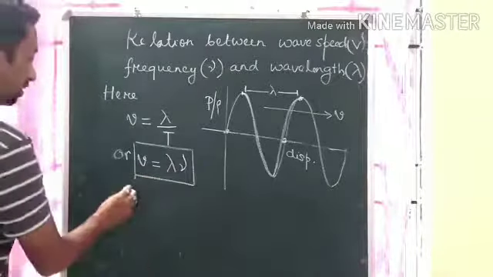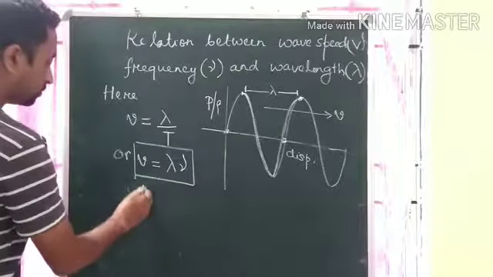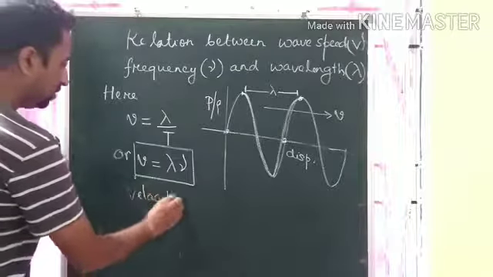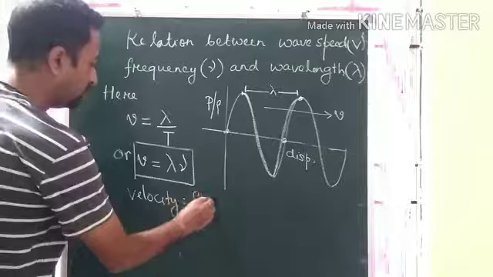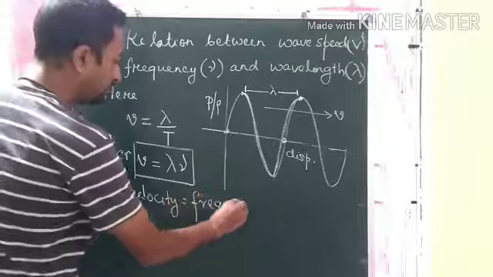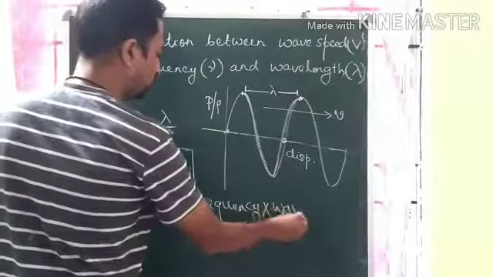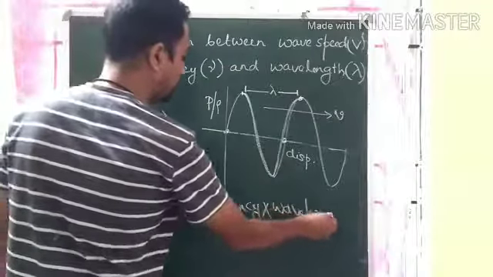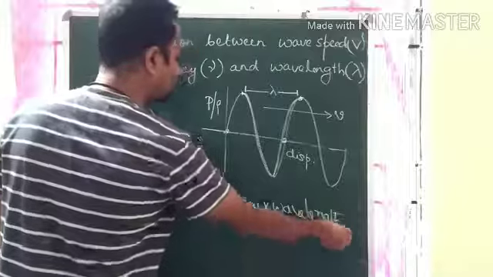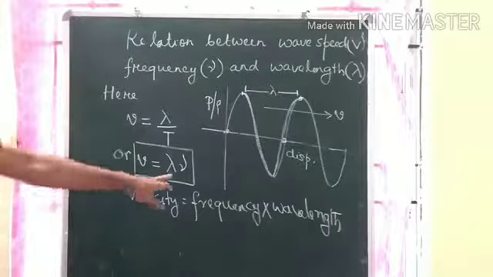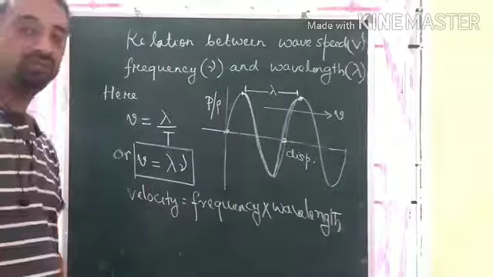So we can say that velocity is equal to frequency into wavelength. Very important relation, you should remember this. Velocity is frequency into wavelength. Clear?